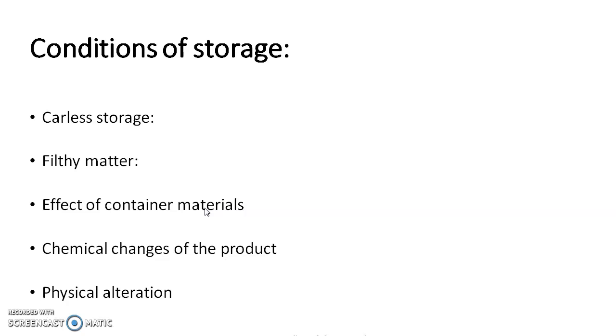And then another thing is physical alteration. In this process it can happen knowingly or unknowingly. If we don't label the material which is stored, or by mistake or unknowingly we select the wrong material and use it for the pharmaceutical preparation or the manufacturing process, then this type of alteration occurs.